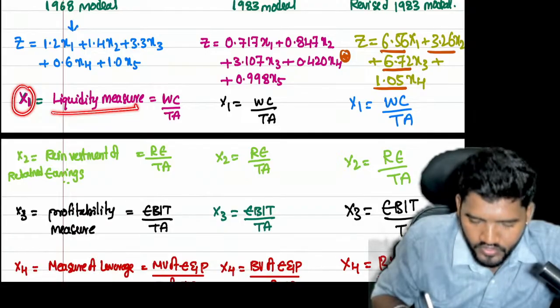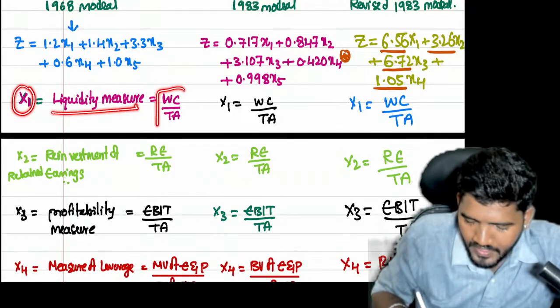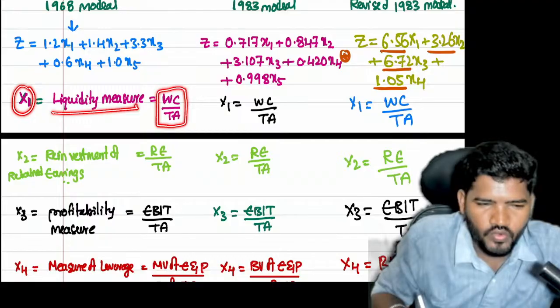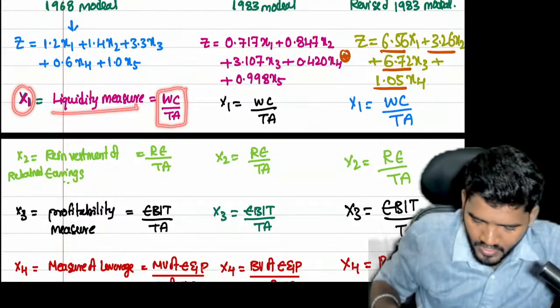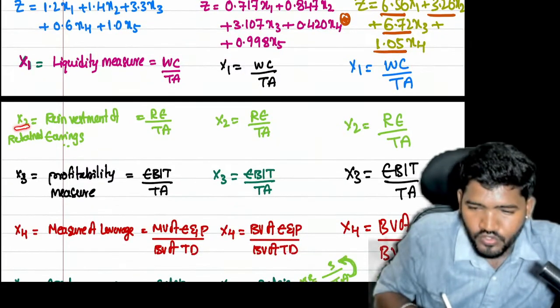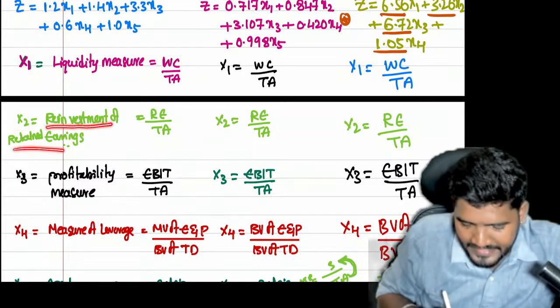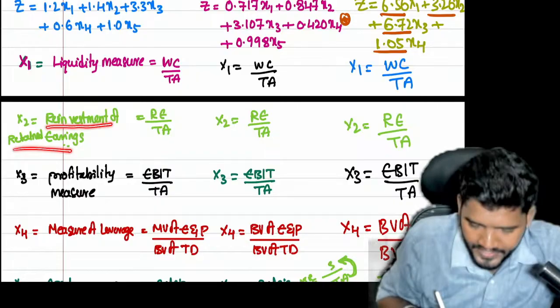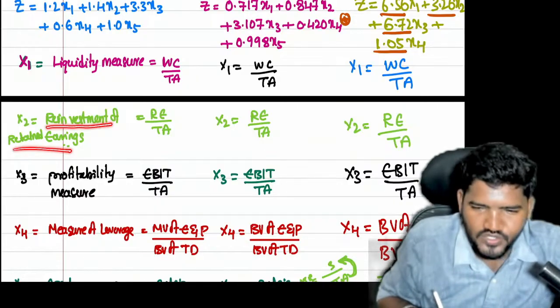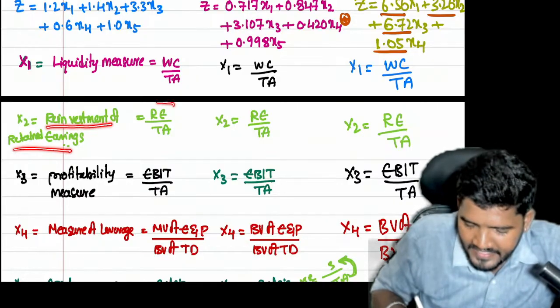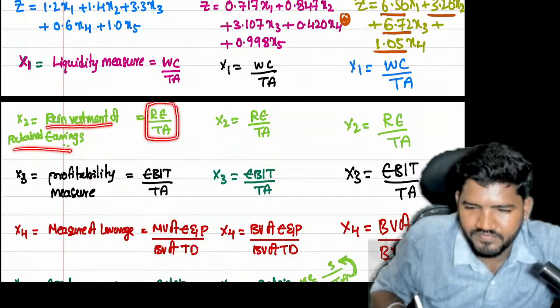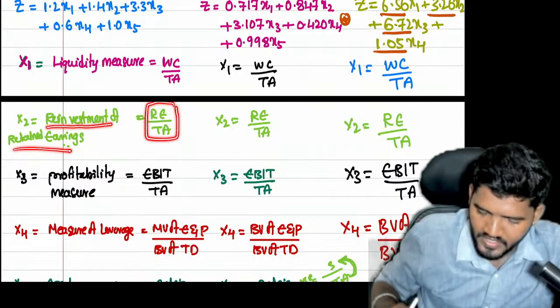Sir, how do I find that liquidity measure? Working capital divided by total assets. X2: here they are focusing on reinvestment of retained earnings. Sir, how do I calculate X2? Retained earnings divided by total assets.